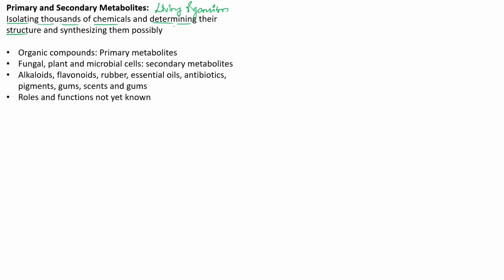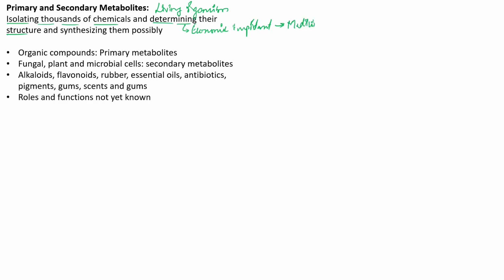Now why do we need to isolate thousands of chemicals or try to determine their structure? It is quite simple, because of their economic importance. They are quite economically important, and some of them are also important in medicinal terms.